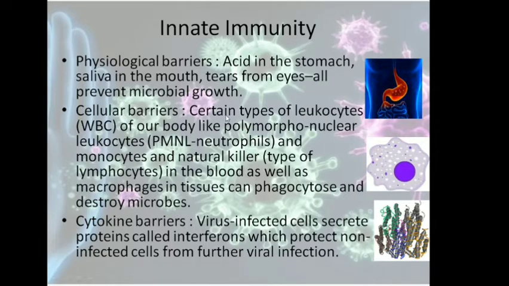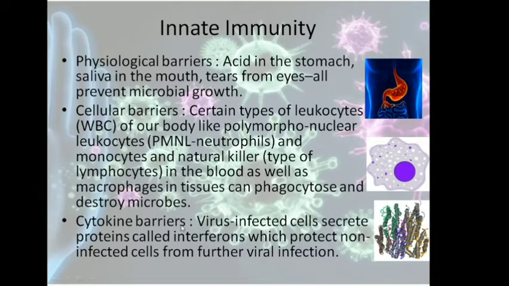Cellular barriers. Certain kinds of leukocytes, that is WBCs, in our body, like the PMNL, that is polymorphonuclear leukocytes, neutrophils, and monocytes and natural killer cells. These are all different types of leukocytes in the blood, as well as macrophages in the tissue, which can perform phagocytosis, that is, they engulf the microbe and destroy the microbe. So this is a macrophage, and their mode of action is that they swallow or engulf the microbe, and that process is known as phagocytosis.